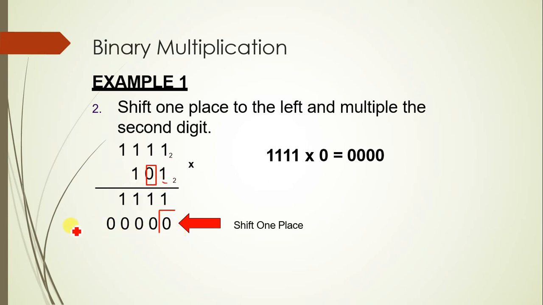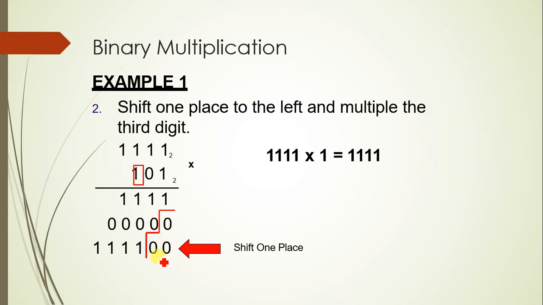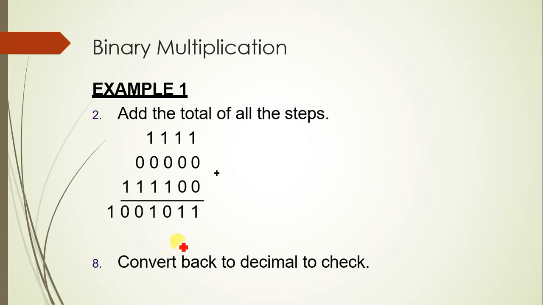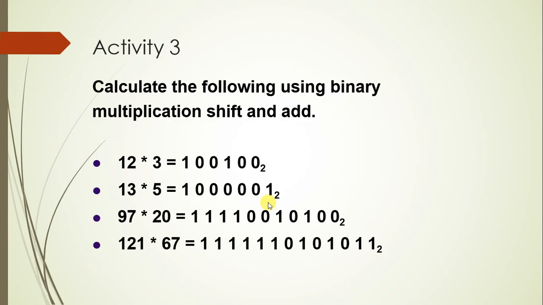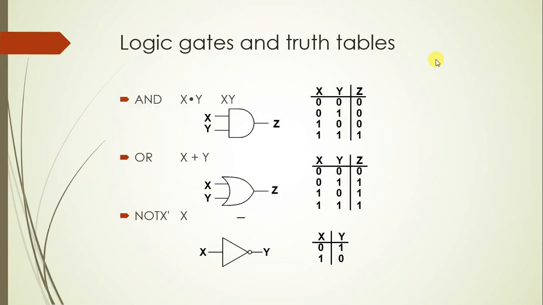Similarly, shift it bit by bit, right? Similar case it is 1, shift it by 2 bits, okay? Add them together, okay? When you add them together, you will get a simple number. When you just convert it back to decimal form, you will get a decimal output. Clear? Okay. So just check this activity and then check the equivalency. This should be 36, okay? Like that you check for equivalency, right? This is the activity.